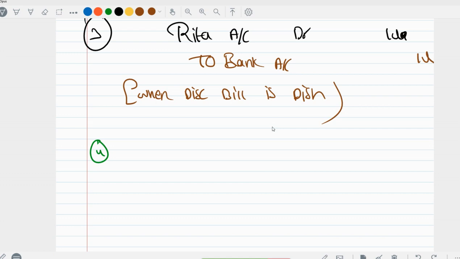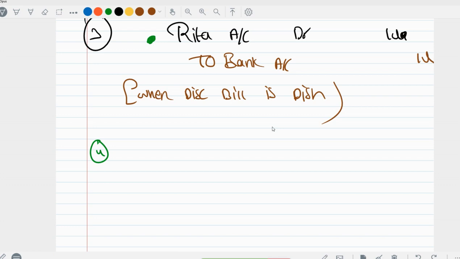Renewal means what? Cancellation of the old bill and then writing a fresh bill, right? So here the bill is already cancelled, so you don't need to write again. So you draw a fresh bill, okay?